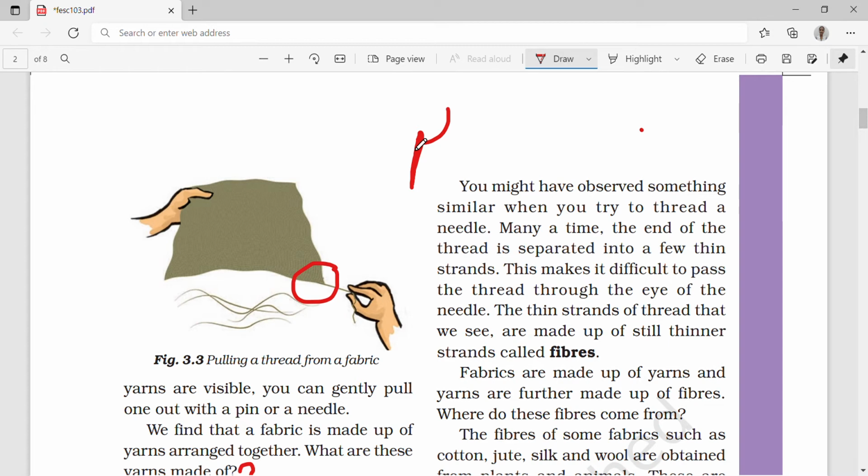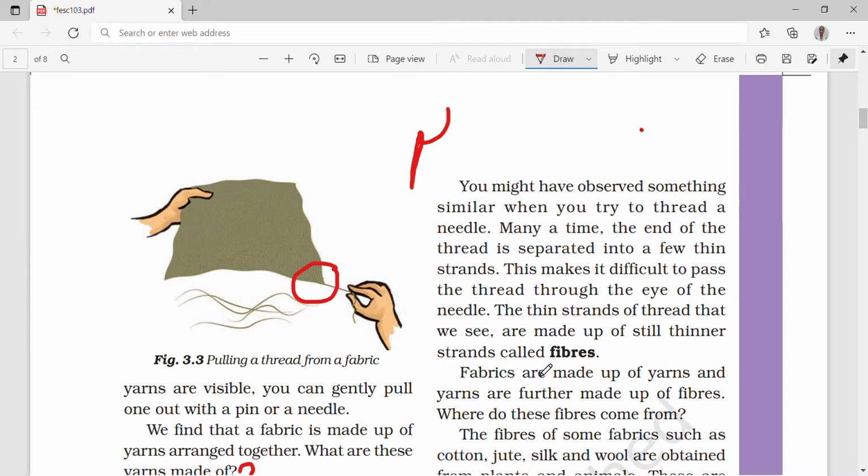Then we apply some saliva to make the strands even. This makes it difficult to pass the thread through the eye of the needle. The thin strands of thread that we see are made up of still thinner strands called fibers.